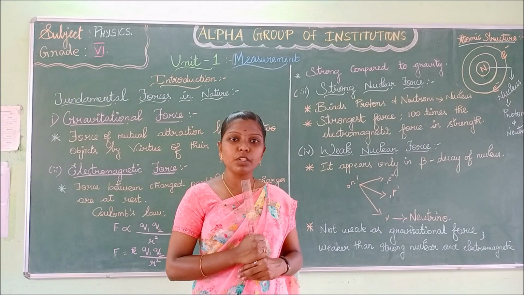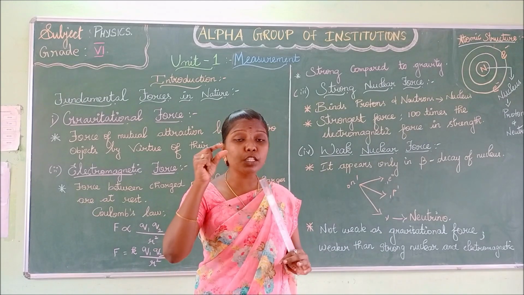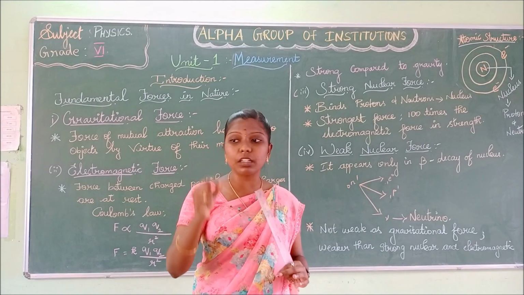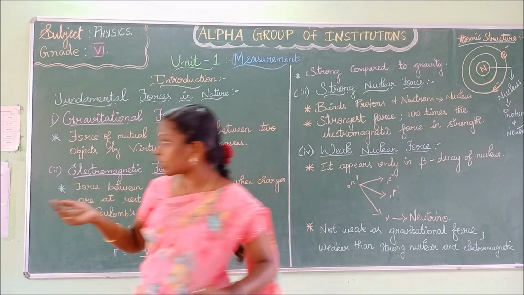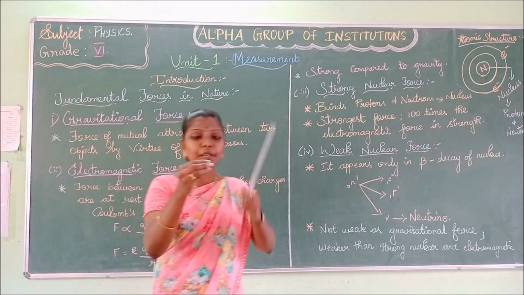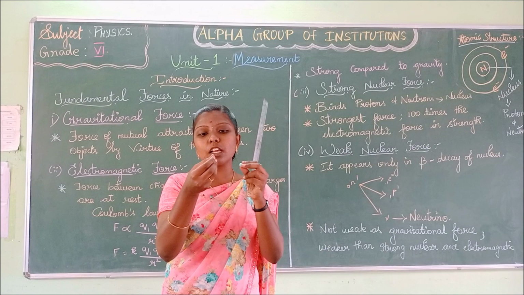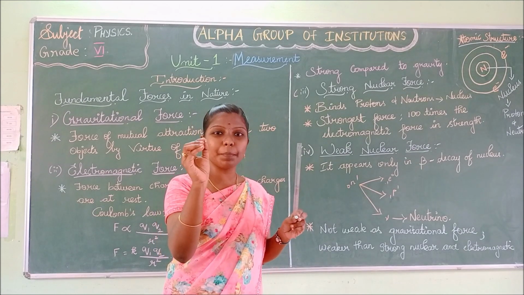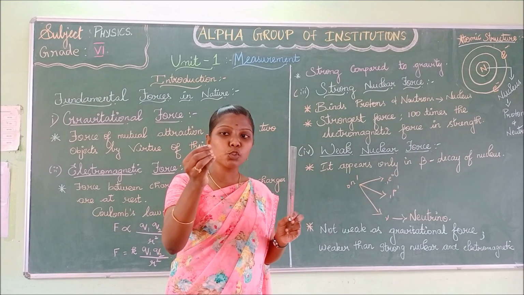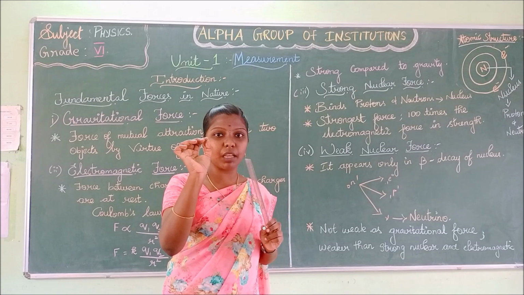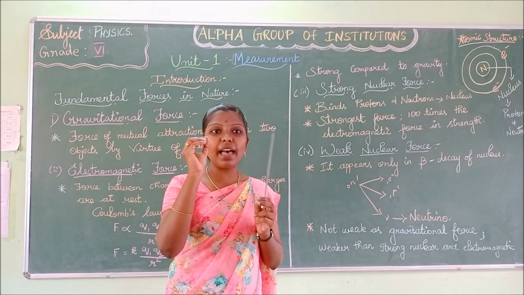What is an atom first? An atom is nothing but the smallest unit of a chemical element. Now, if I take a chalk piece and break it into small pieces, at last I will get some small piece of chalk, right? This chalk, the smallest unit of a chemical element, is called an atom.